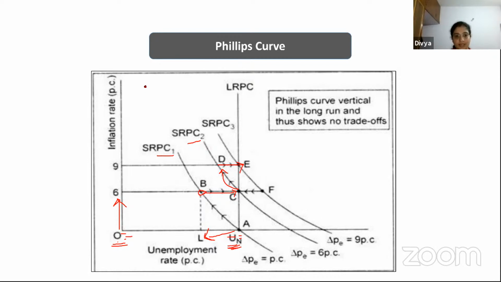That is what it means to say there is no connection between inflation rate and unemployment rate. This theory contended by Phillips will not work in the long run, because ultimately the economy will come to the natural rate of unemployment.